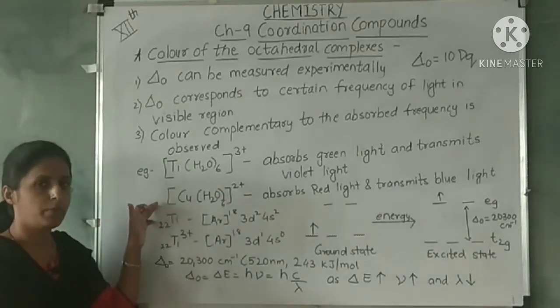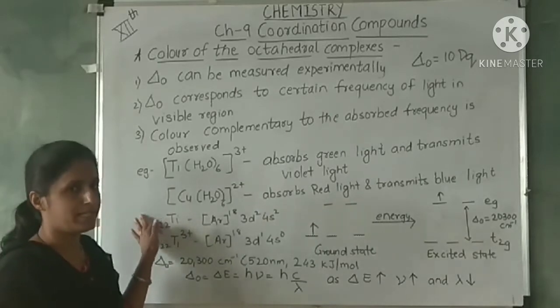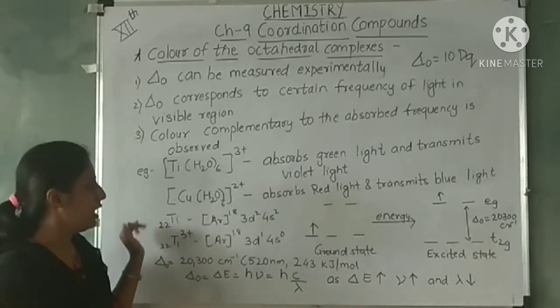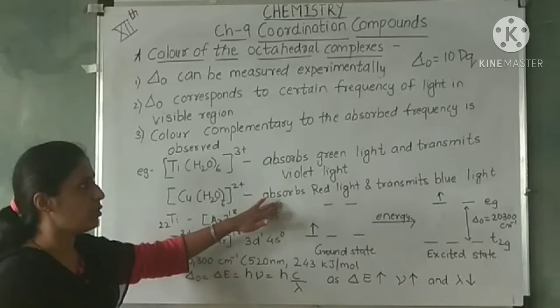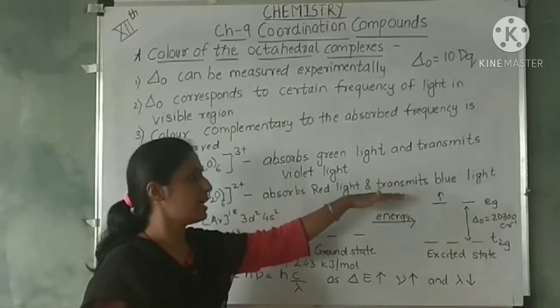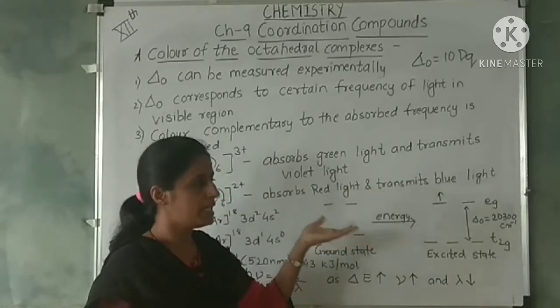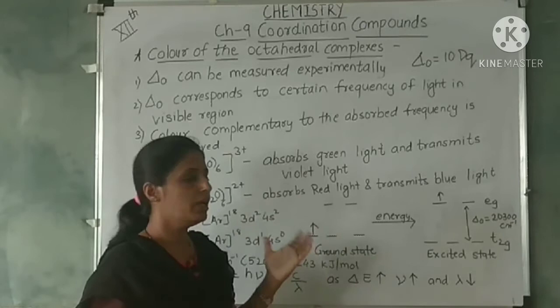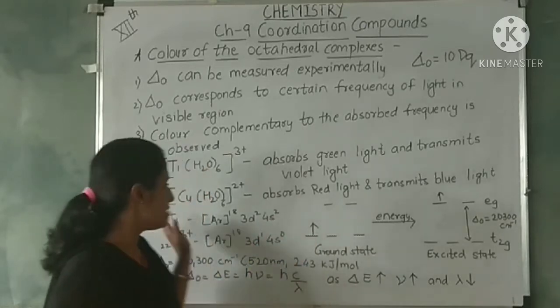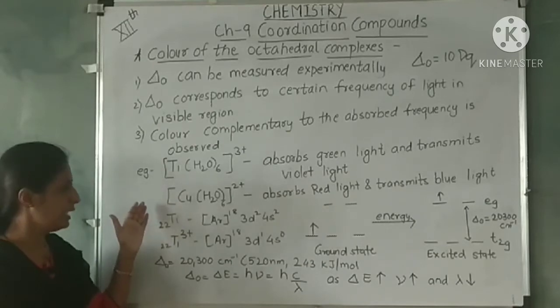Similarly, you have seen copper complexes also, and you may very well know that copper complexes appear blue in color. But what is the absorbed light? It absorbs red light and it transmits blue light. So since it is transmitting blue light, it appears blue to our eyes, and we say that copper complexes are blue in color.